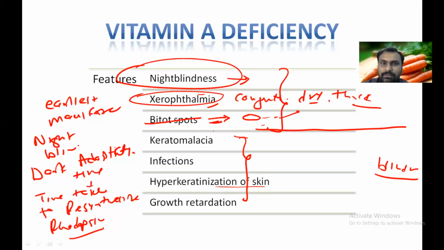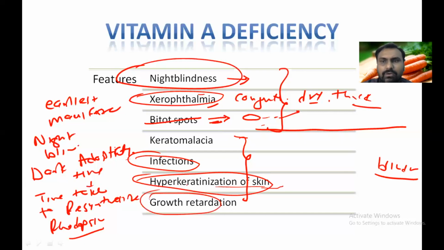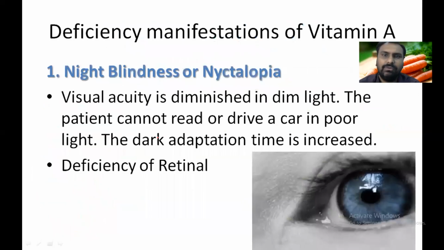But if it has progressed to keratomalacia, then the only option we have is a corneal transplant, if the ulceration has progressed. Other manifestations: it may lead to infection, it may lead to hyperkeratinization of the skin because epithelium maintenance is by vitamin A, and growth retardation. So these are mainly the vision manifestations: night blindness, xerophthalmia, Bitot spot, keratomalacia. So we will see everything one by one.